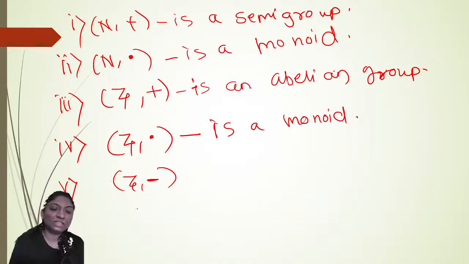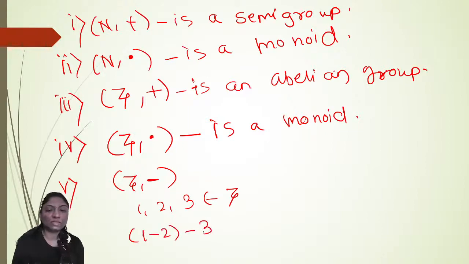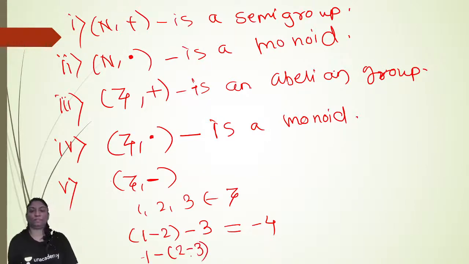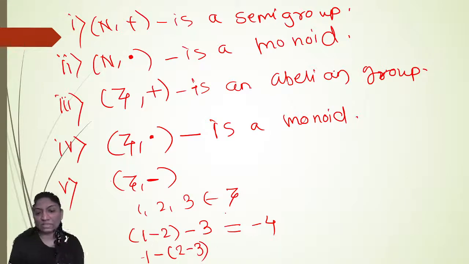But suppose 1, 2, 3 belong to Z. Then we will see 1 minus 2 minus 3. Here, 1 minus 2 is minus 1, minus 3 is minus 4. Now take 1 minus (2 minus 3). 2 minus 3 is minus 1, and minus minus becomes plus, so you get 2.